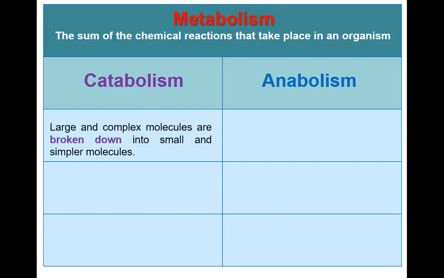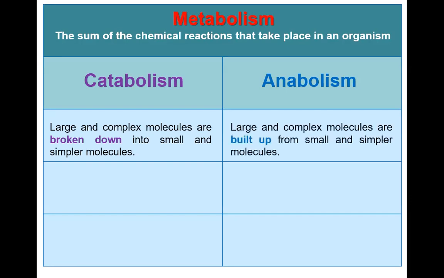For catabolism, large and complex molecules are broken down into small and simple molecules. For anabolism, large and complex molecules are built up from small and simple molecules. 嗱，分解代謝就將啲大粒同埋複雜嘅分子拆解開變成細粒同埋簡單嘅分子。而相反，合成代謝 anabolism 就係將啲細粒同埋簡單嘅分子去建立黐埋變成啲大粒同埋複雜嘅分子。For catabolism, energy is released in the process.